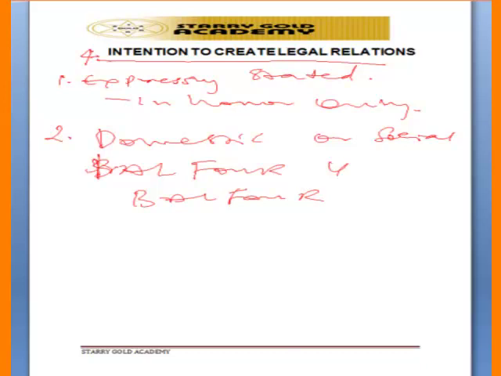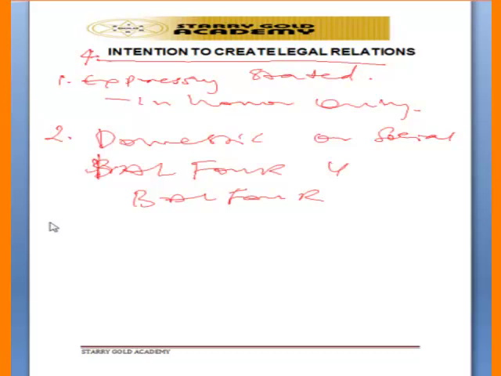So in the case of Balfour versus Balfour, a Briton employed in Ceylon was there with his wife. He returned home on leave, and the wife was not able to go back with him. He promised to give her an allowance of £30 monthly until she joined him. He failed to make the payment, and the wife sued. The court held that there was no contract between the husband and the wife because it was a domestic agreement.